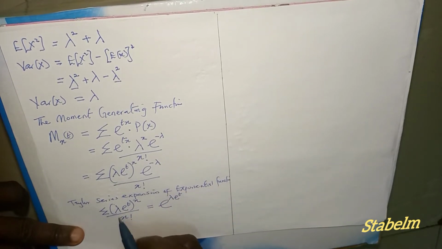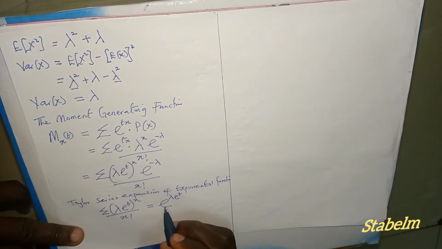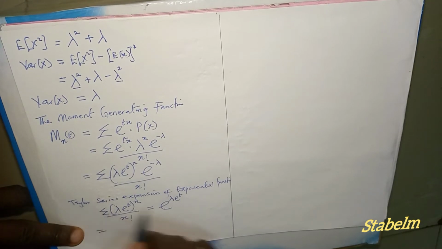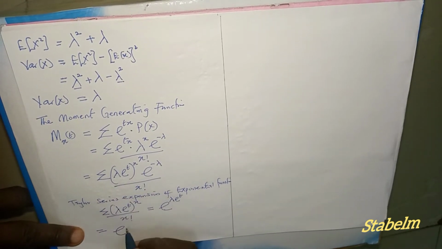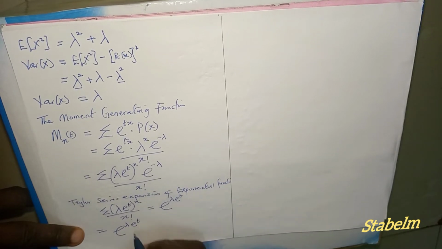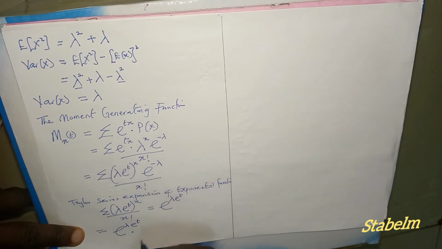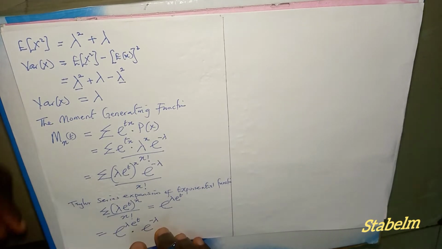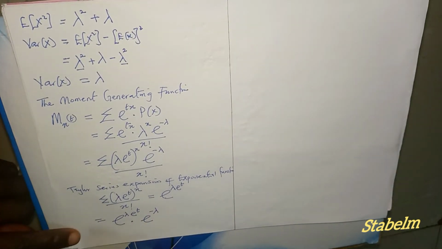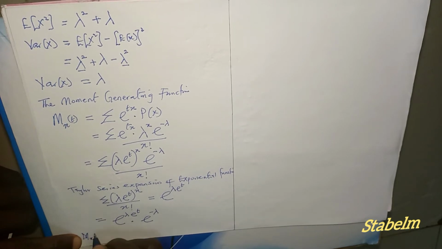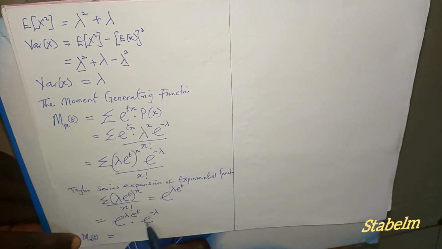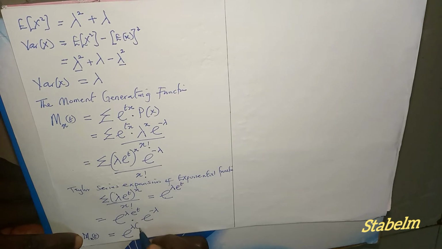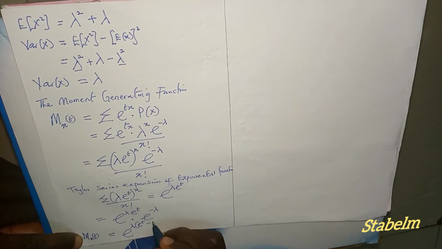So the whole of this here equals exponential lambda exponential t. Therefore our moment generating function will become exponential lambda exponential t multiplied by exponential raised to power minus lambda. So our moment generating function M x of t now will be equals to exponential of lambda into bracket exponential t minus 1.